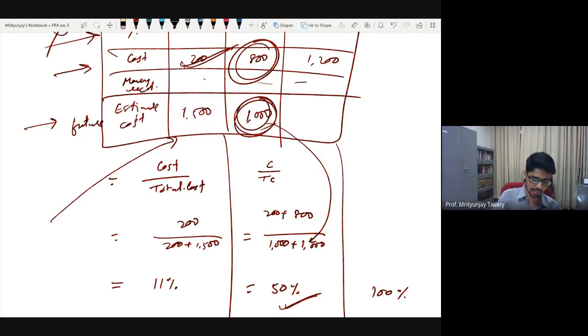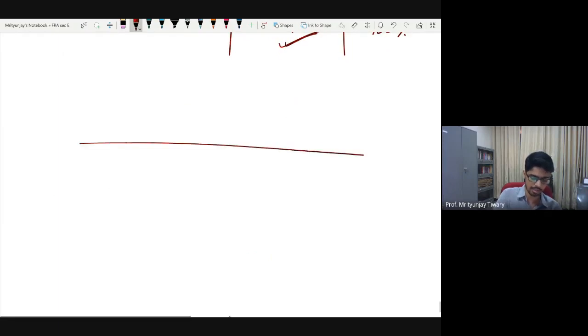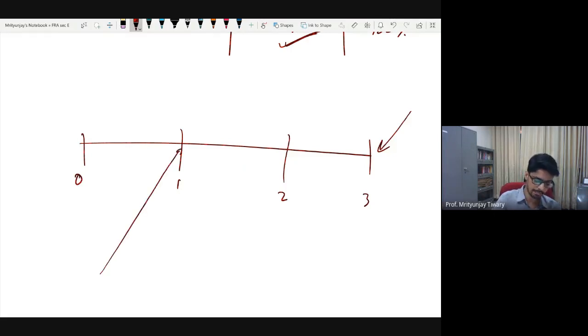Let me draw the timeline so that you will understand what I am talking about. Point 0, point 1, point 2, and point 3. This is where the work got completed and I would know everything for sure. But when we are here at this point of time, what do we know? We know already you have spent 200 crore rupees. And now at this juncture, you are making an estimate of what you will be spending on this period.